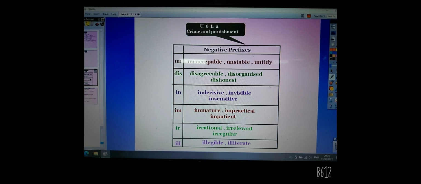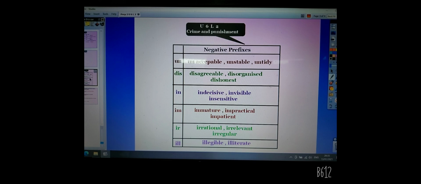For example, illogical. As we said, we can use un, for example, unacceptable, untidy. We use prefix dis, for example, disagreeable, disorganized, and dishonest.